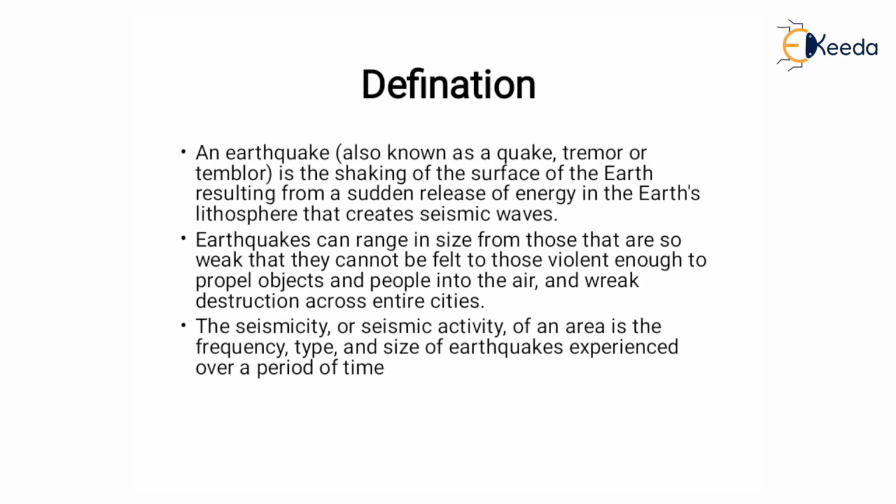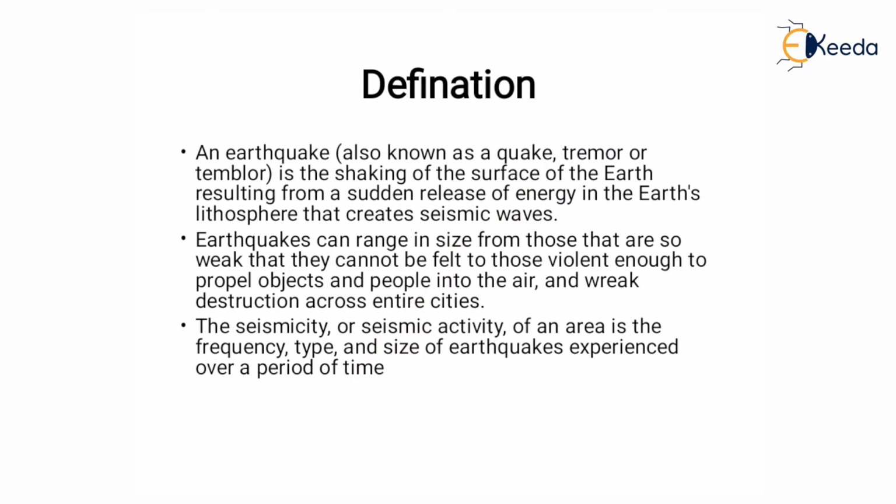Definition. We know that an earthquake is a sudden vibration which takes place on the earth's surface, and these activities last just a few seconds or a few minutes, but cause a lot of destruction on the surface. Sometimes it doesn't, so we can classify it as a major earthquake or a minor earthquake. A suddenly developed vibration on the earth's surface is what we call an earthquake.